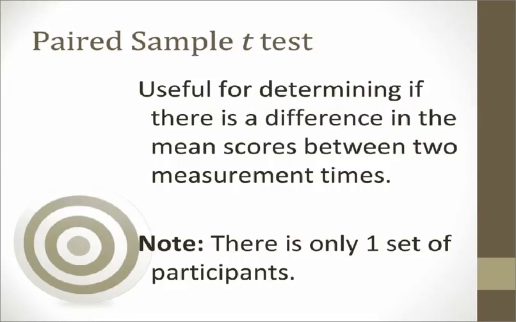Thus, the paired sample t-test, sometimes referred to as the repeated measures t-test, is useful for analyzing the data collected to answer this research question, because the paired sample t-test is useful when you have only one group of people and you collect data from them on 2 different occasions or under 2 different conditions. In our example, we're looking at only one group of people on 2 different occasions, the pretest and then the posttest.